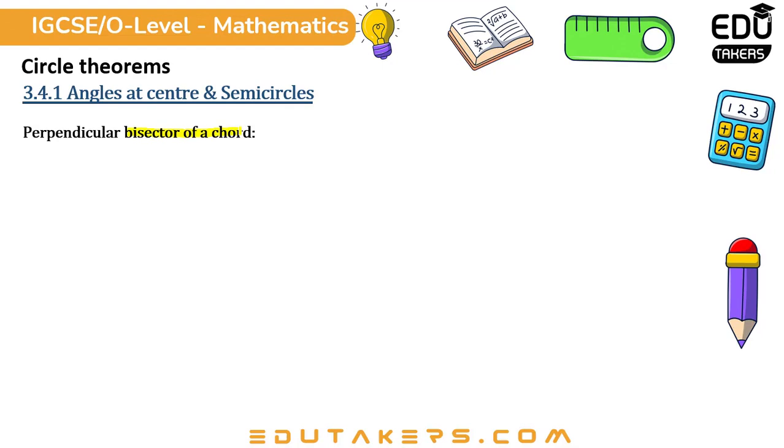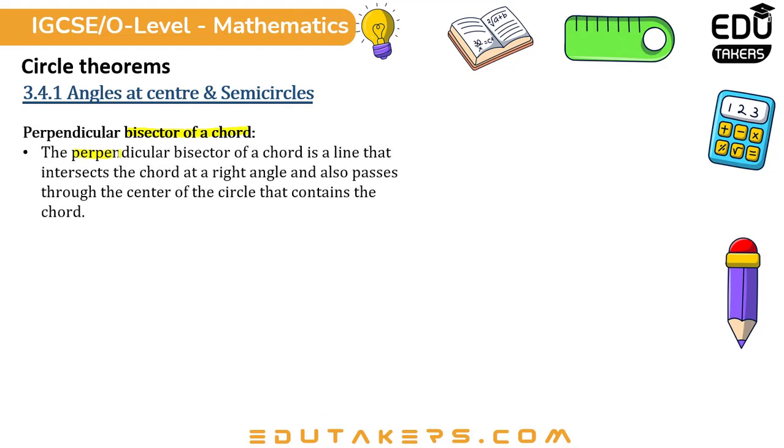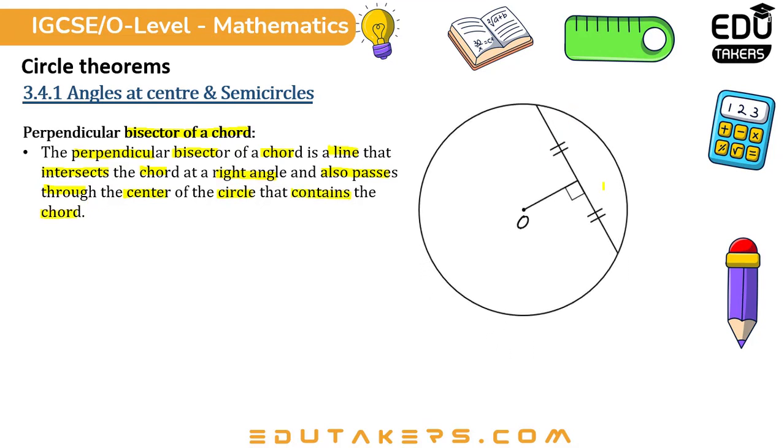Perpendicular bisector of a chord. The perpendicular bisector of a chord is a line that intersects the chord at a right angle and also passes through the center of the circle that contains the chord, as this.